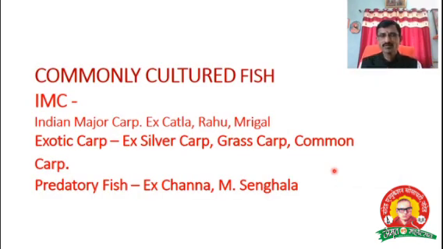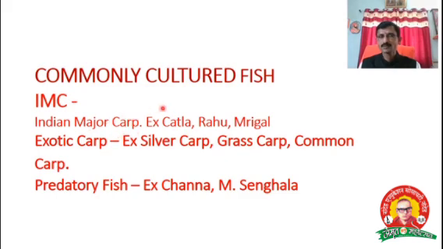And commonly cultured fish. Which types of fishes are cultured in the areas? Two important things. Number one is the IMC. But what is meant by IMC? IMC means Indian Major Carps. The name mentions Indian, meaning the fishes belonging to India. Which are they? Katla, Rohu, Mrigal. Here I will mention Katla, Rohu, Mrigal. One point of this is Indian major carps.